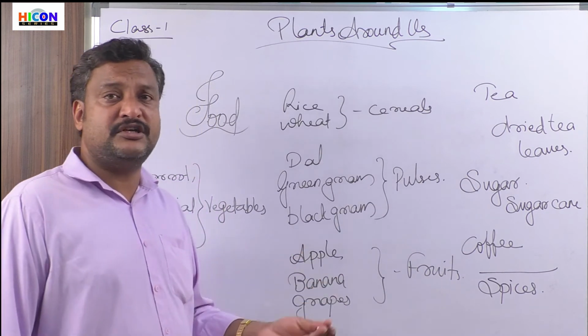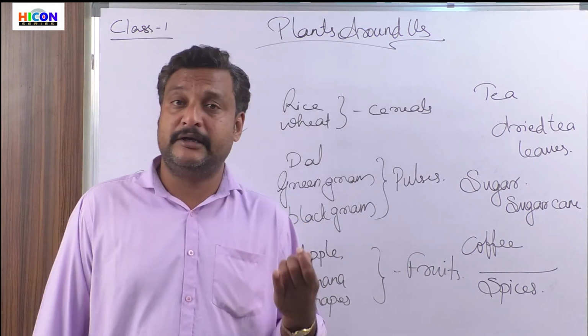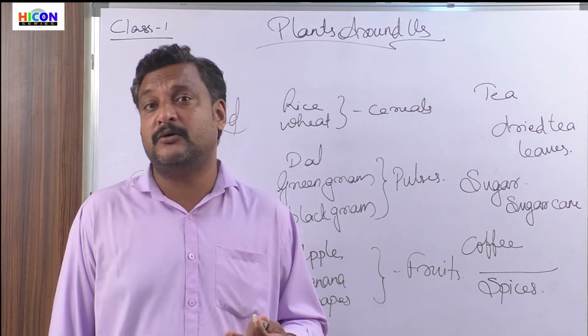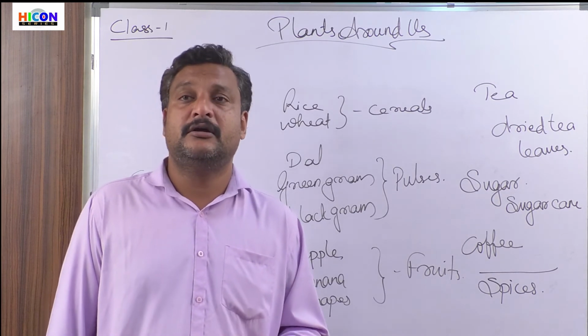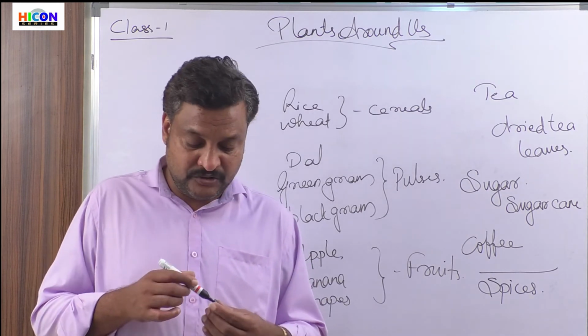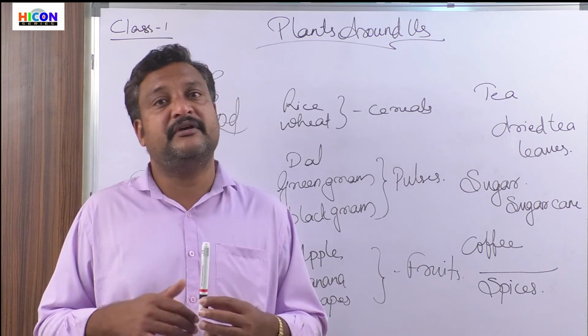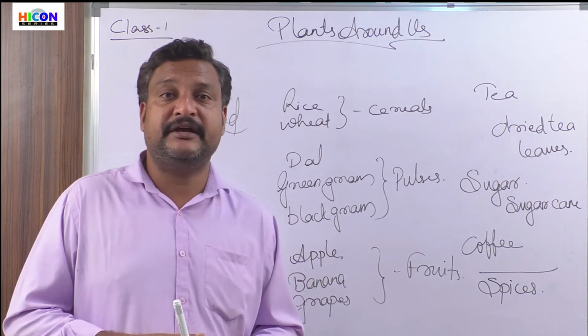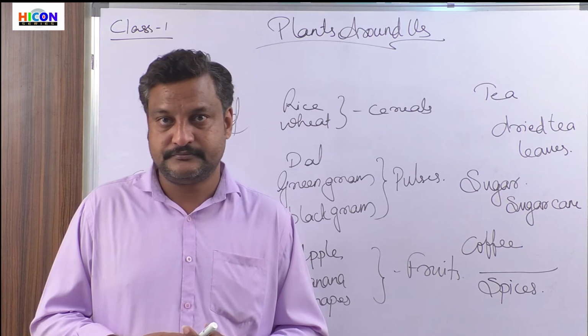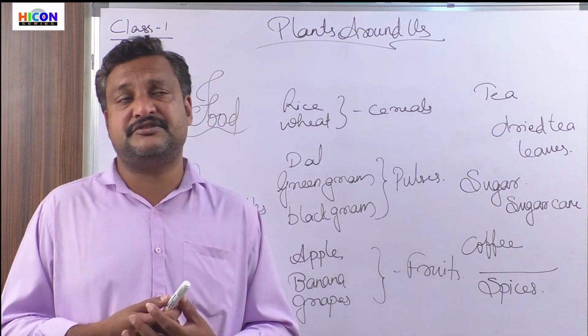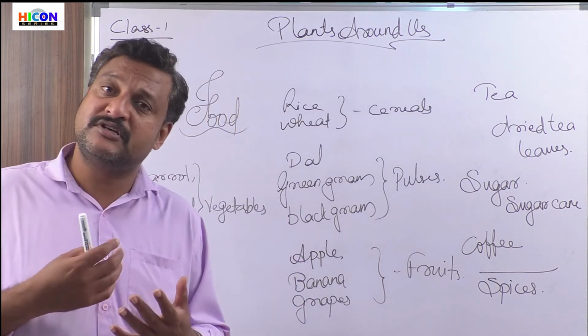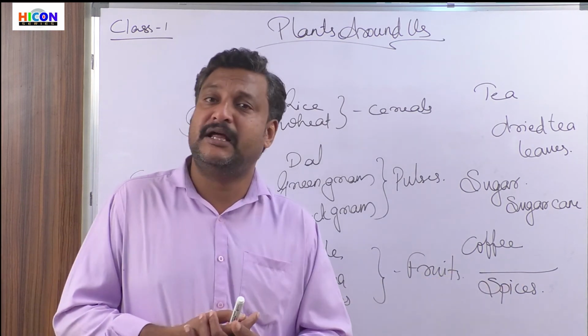Chili powder, cardamom, turmeric powder, pepper. These are different kinds of things that we add to our food to make it tastier. They are also something that we get from plants.